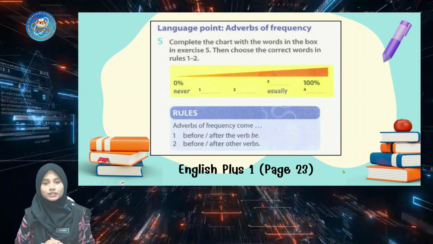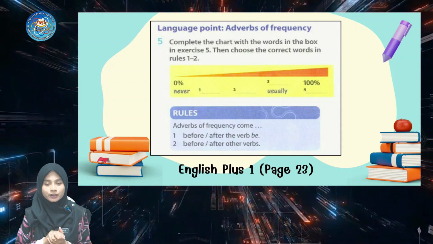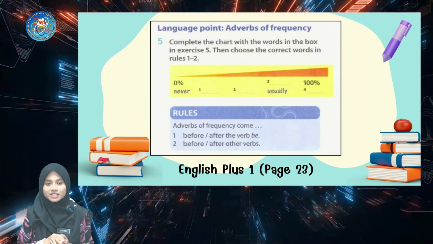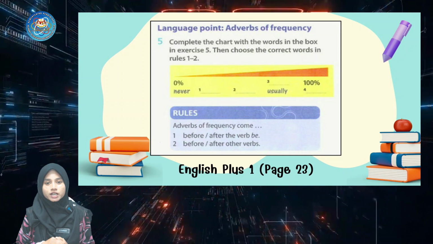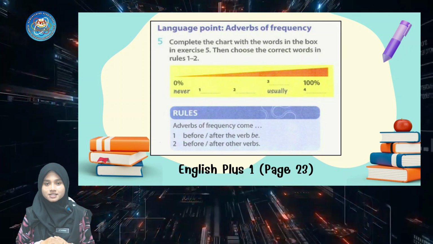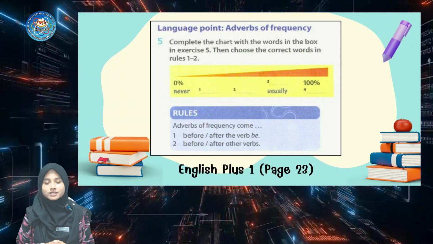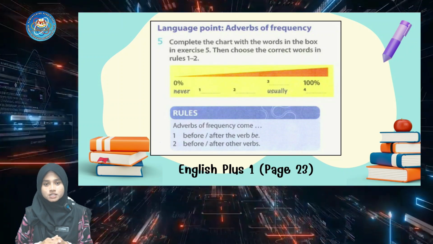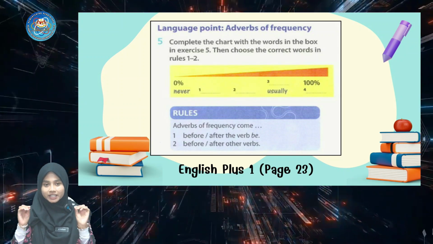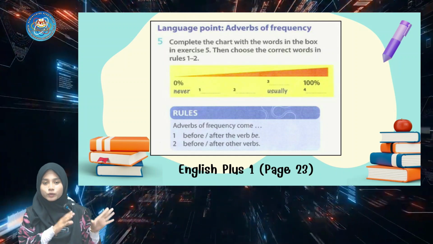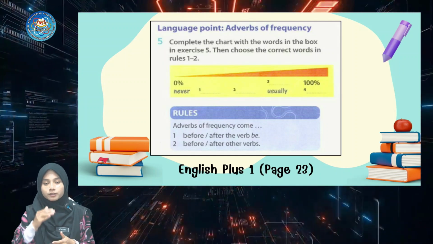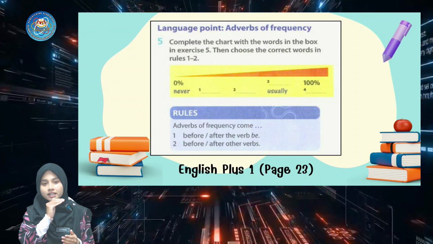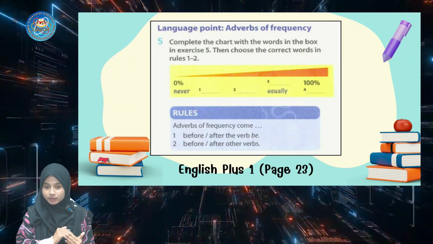Okay, so this is one exercise that you can find in your textbook, page 23. The instruction is, complete the chart with the words in the box in exercise 5. Then choose the correct words in rows 1 to 2. As you can see here, it's like a ranking from the lowest percentage to the highest percentage. For the 0%, the adverb of frequency is never.